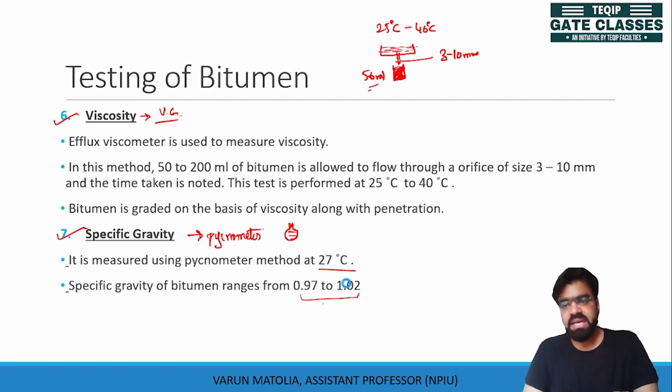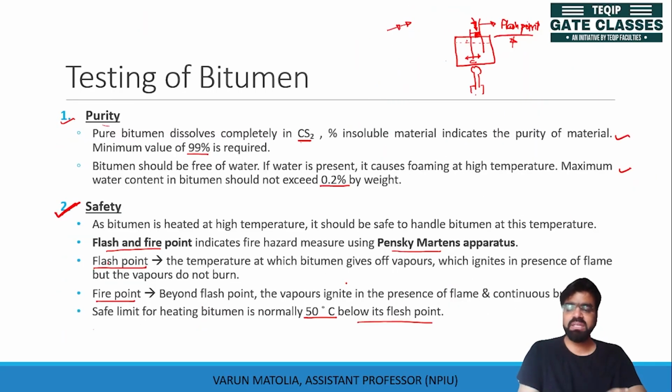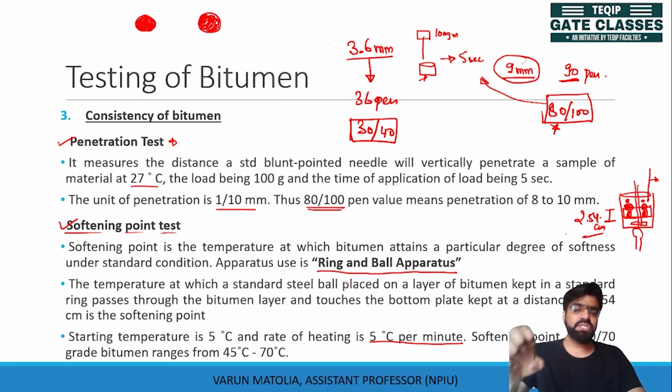Before going to the gradation, let's go back and see what are the tests which we saw. One was the purity test, for soluble material, insoluble material, and water. Then we saw the flash and fire point test, which is done using the Pensky-Martens apparatus. Then we saw the penetration test, which is used to produce gradation of the bitumen.